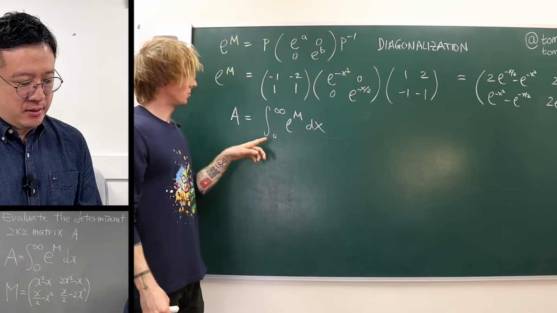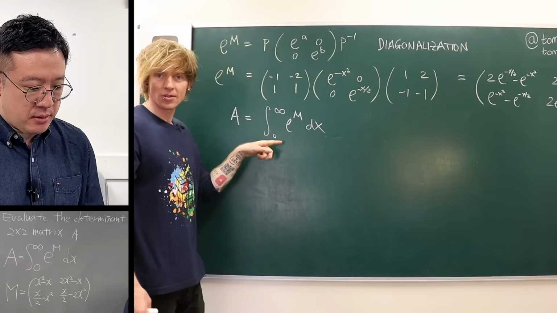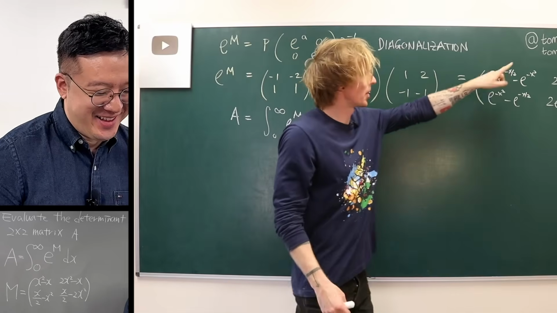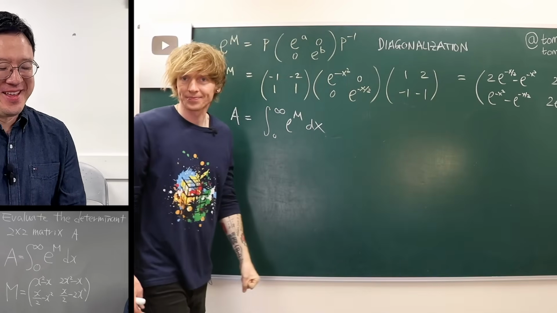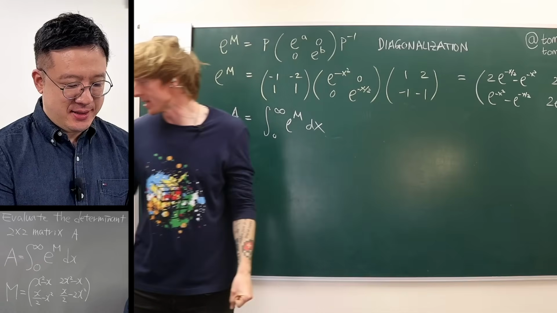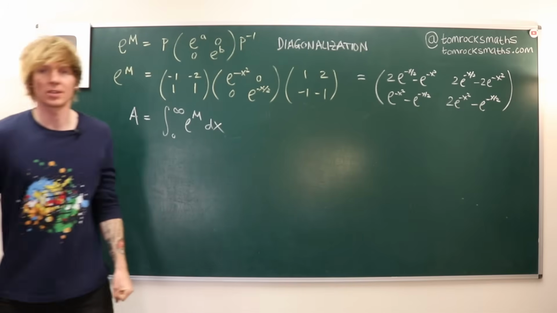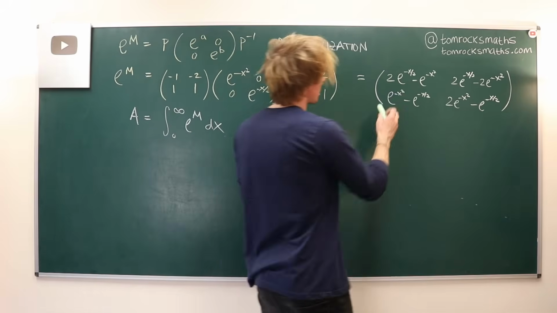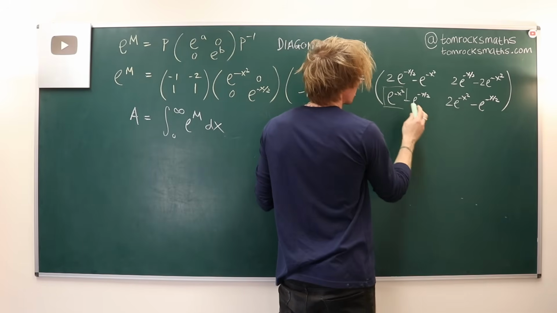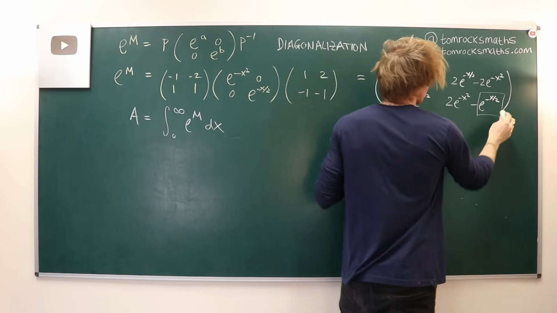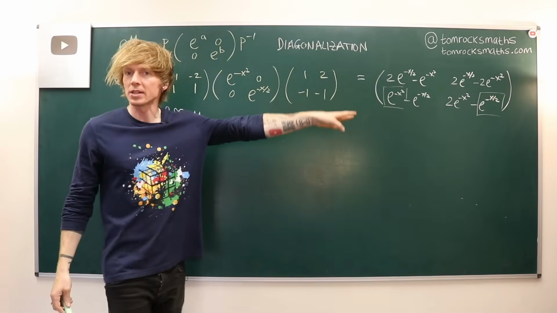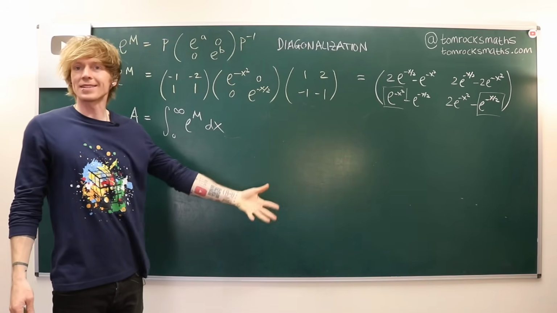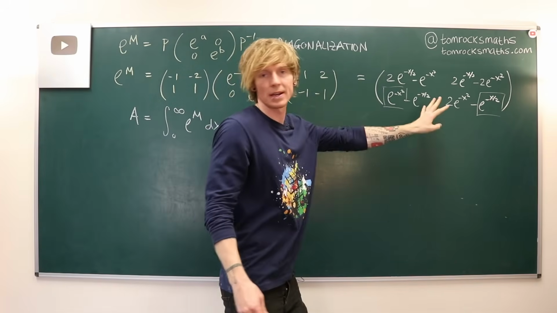So the way this is going to work is we actually need to integrate these 4 components individually. And the way I'm going to think about this is by identifying that really we just have 2 separate terms that we need to integrate. So there are numbers and things floating around, but fundamentally I've got to do 4 separate integrals.